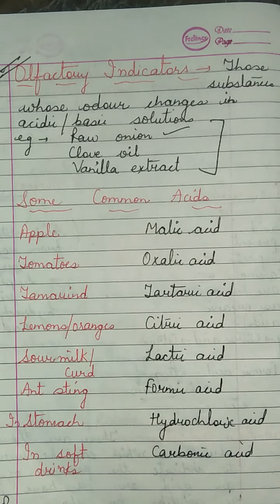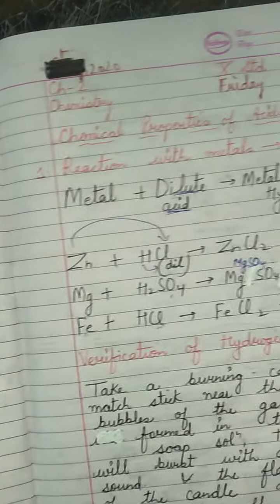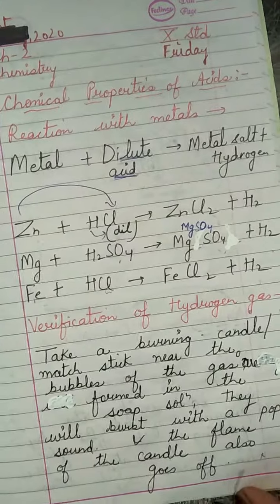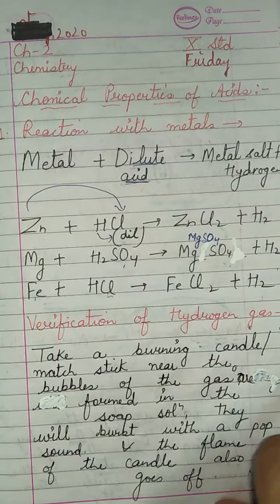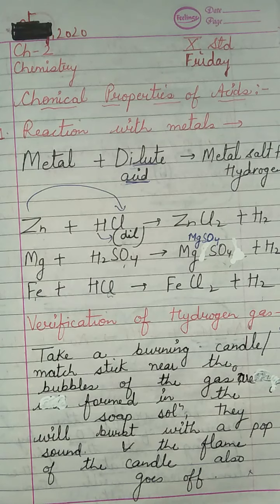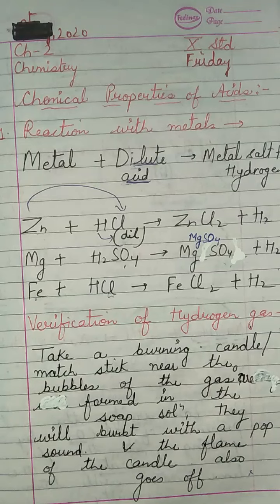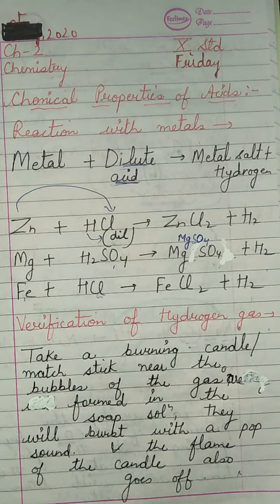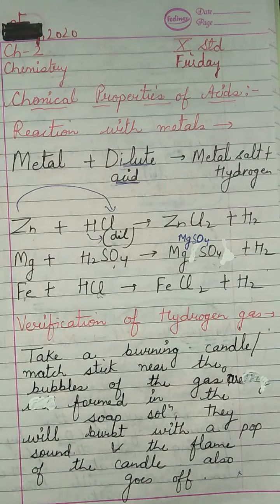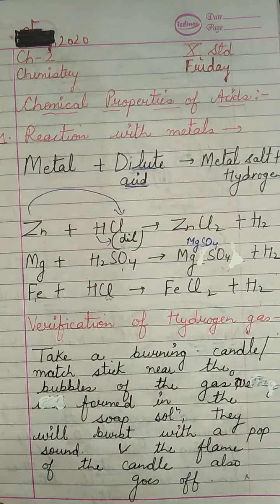Okay ji. So let's move to the important topic. Actually our chapter will start basically from here. Now in this I am going to discuss the chemical properties of acids. So the first property of acids is the reaction of acids with metals. So what will happen when acids react with metals? Let us see how the reaction will be carried out.